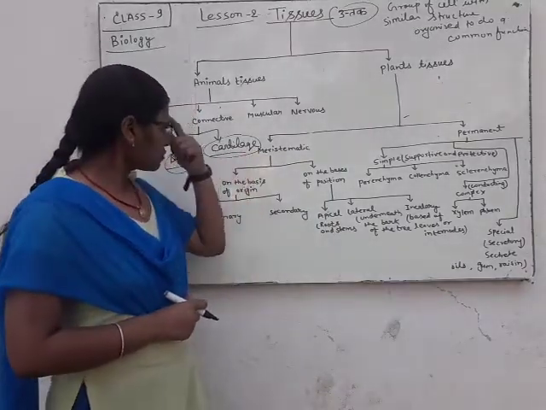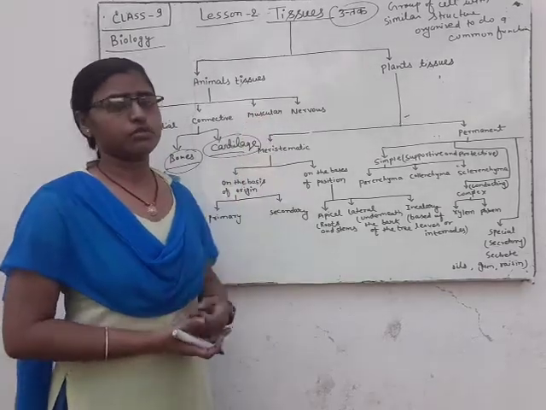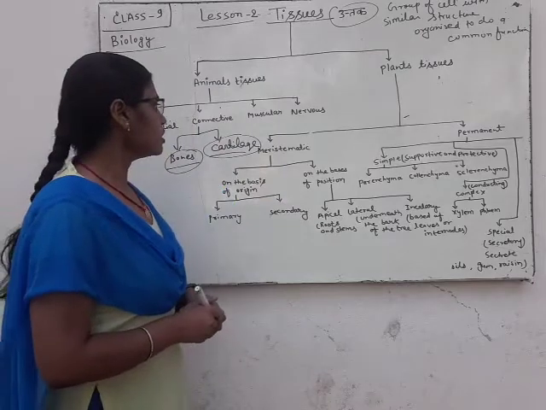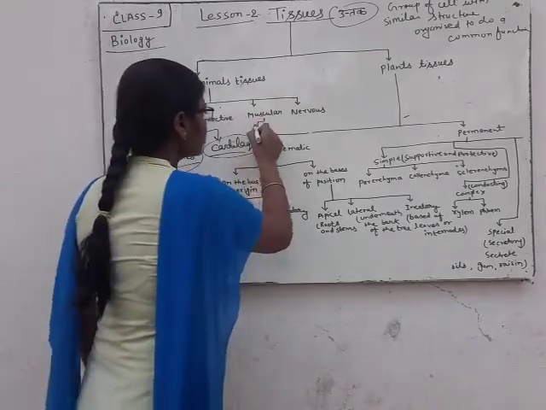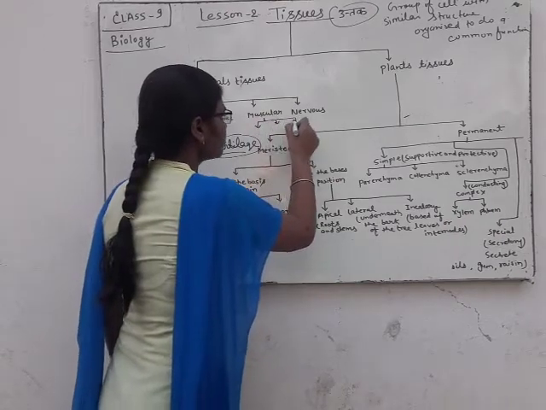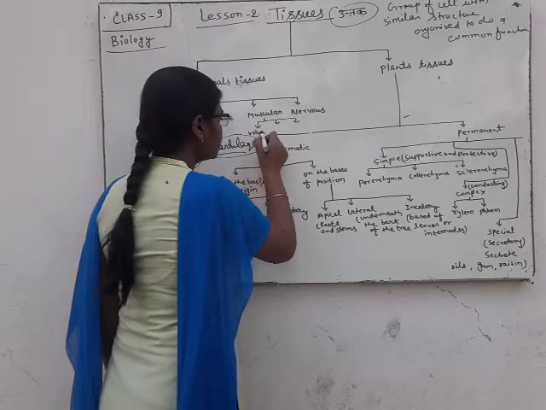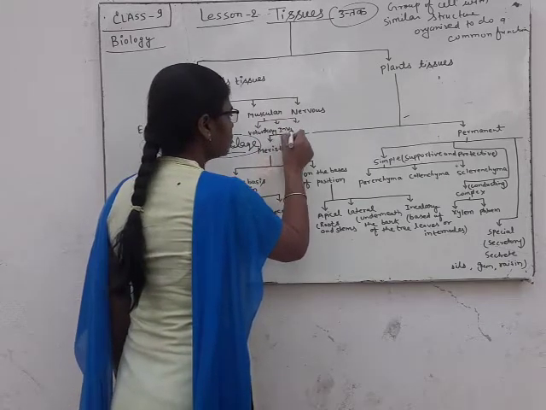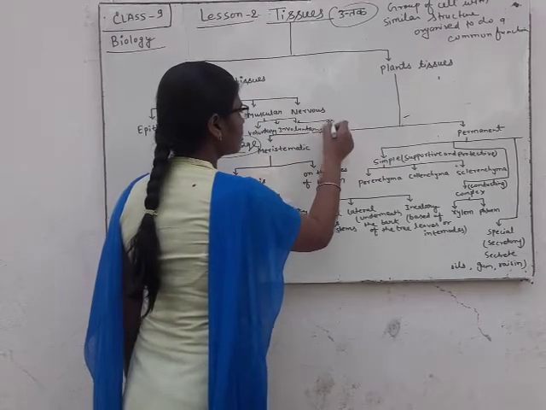Now we will discuss muscular tissue. Muscular tissue is classified into three forms: first, voluntary; second, involuntary; and third, cardiac.